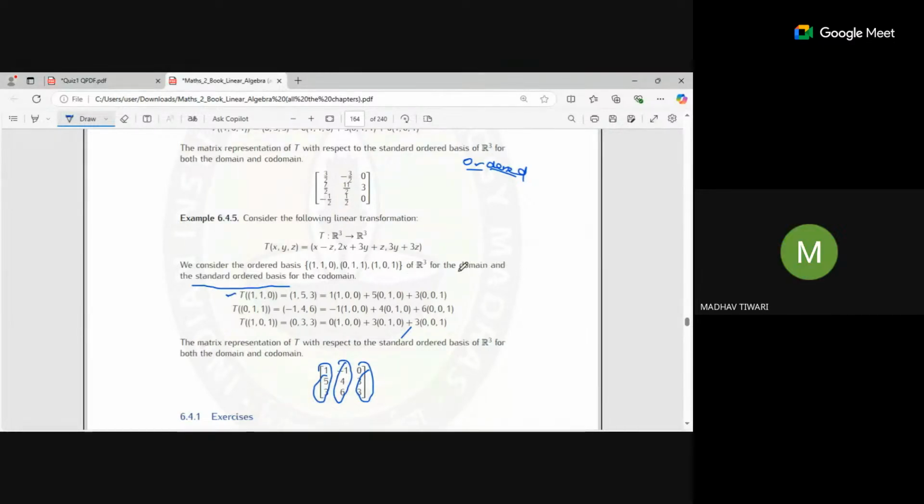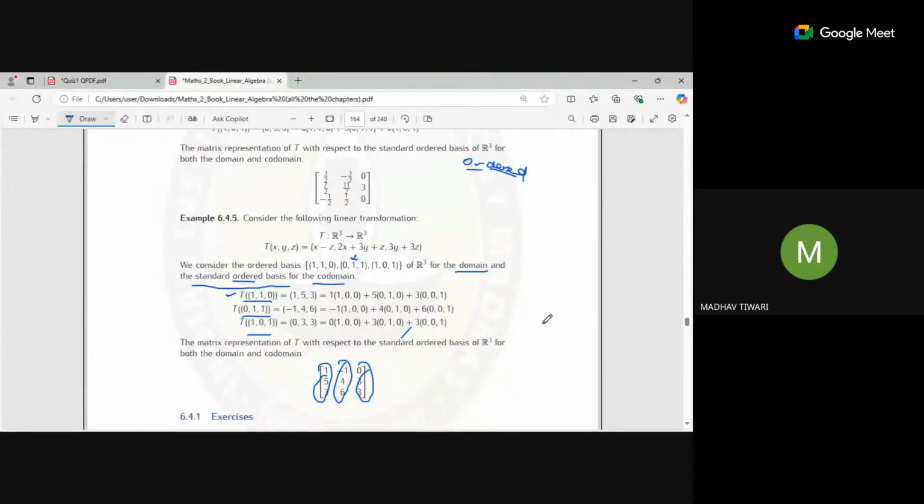Because for the domain we are using this basis, and for the codomain we are using the standard basis. So when we are transforming, we will use the domain basis to transform, and when we are writing the linear combination in the codomain, we are writing it in terms of its basis.